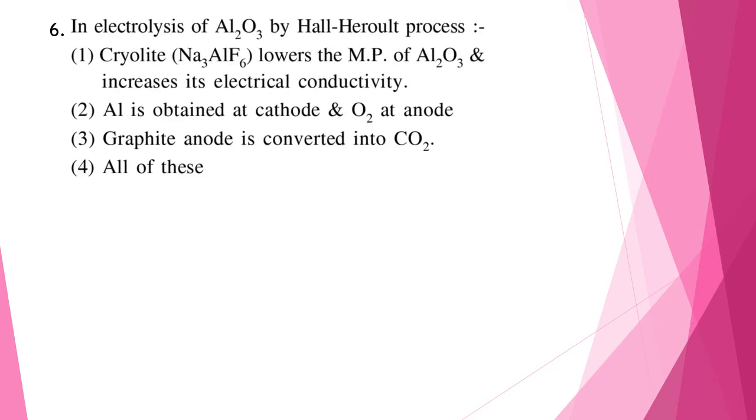Question 6. In electrolysis of Al2O3 by Hall-Héroult process. So which of the options are correct? So cryolite lowers the melting point of Al2O3 and increases its electrical conductivity. Yes, this is a correct statement. 2. Al is obtained at cathode and O2 at anode.